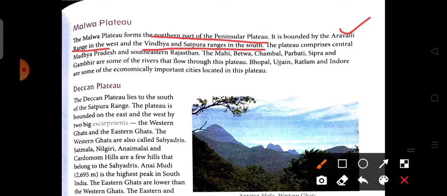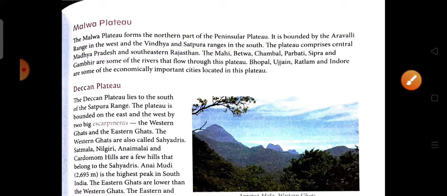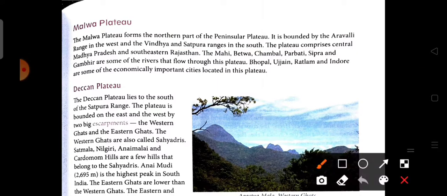Now the states that are located in this Malwa Plateau: the plateau comprises central Madhya Pradesh and southeastern Rajasthan. The rivers Mahi, Betwa, Chambal, Parvati, Sipra and Gambhir flow through the plateau. The important cities located in this plateau are Bhopal, Ujjain, Ratlam and Indore, which are some economically important cities.